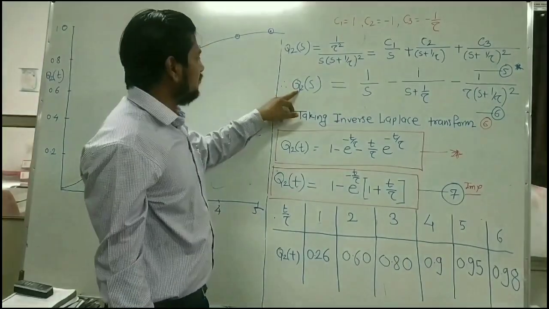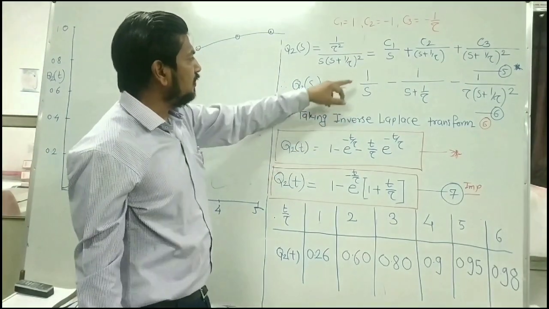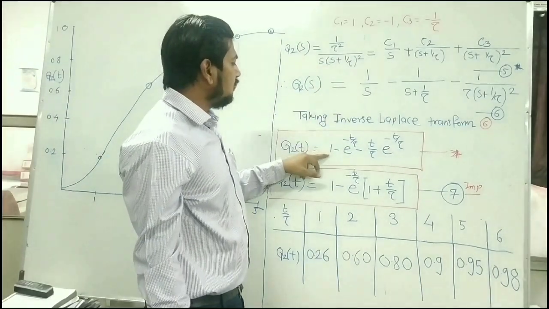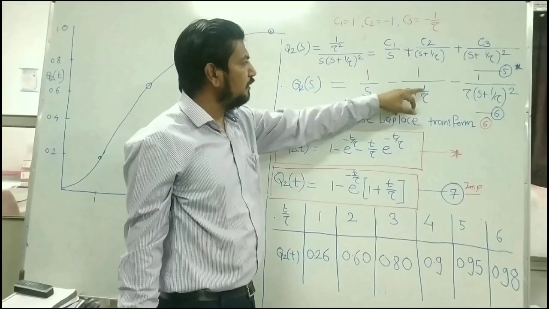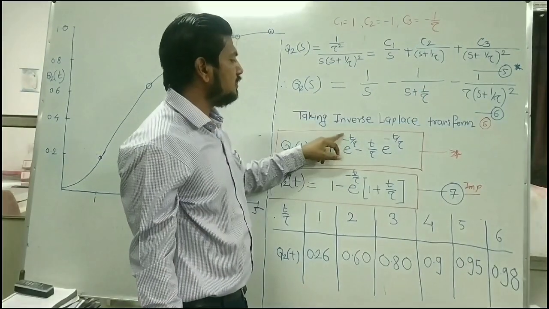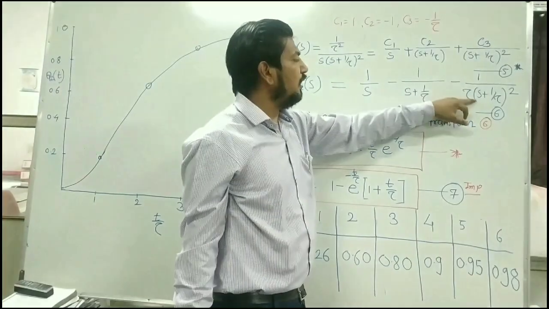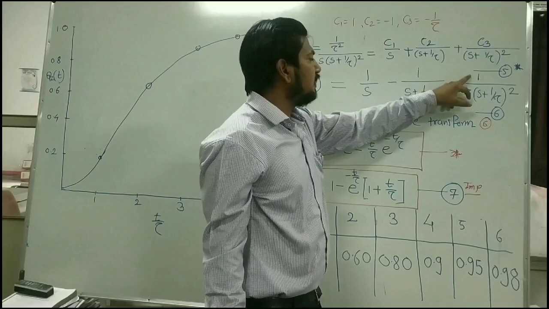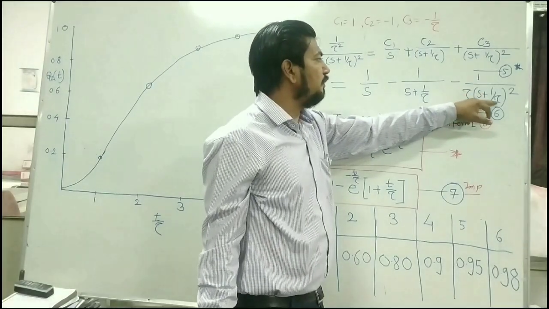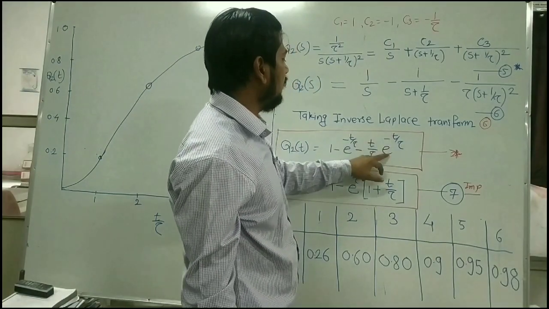So the inverse Laplace transform of Q2 of S is equal to Q2 of t, which is the inverse Laplace transform of 1 by S, which is equal to 1. The inverse Laplace transform of minus 1 upon S plus 1 by tau is e to the power minus t by tau. And for 1 by tau into 1 upon (S plus 1 by tau) squared, 1 by tau is common, so the inverse Laplace transform of 1 by (S plus 1 by tau) squared is equal to t into e to the power minus t by tau.